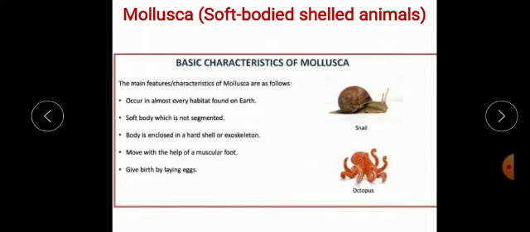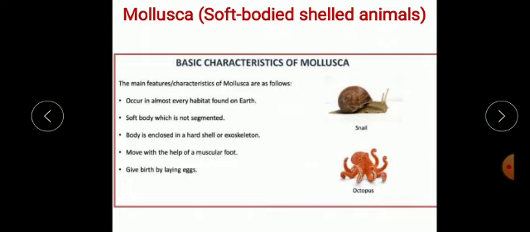So first of all, class Mollusca. Animals in class Mollusca are known as soft-bodied shelled animals. The main features of class Mollusca are they occur in almost every habitat found on Earth. They have soft body which is not segmented. Also, their body is bilaterally symmetrical. That is, the body can be divided into two similar halves only through one plane.